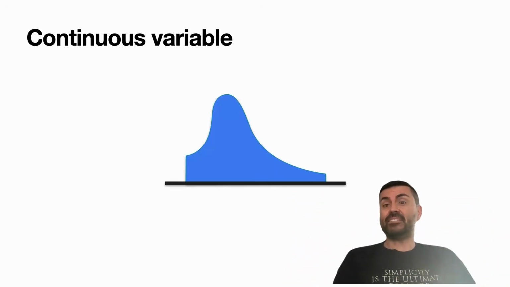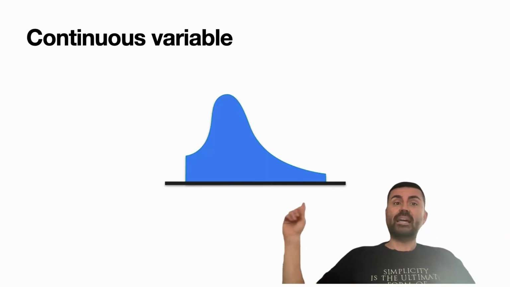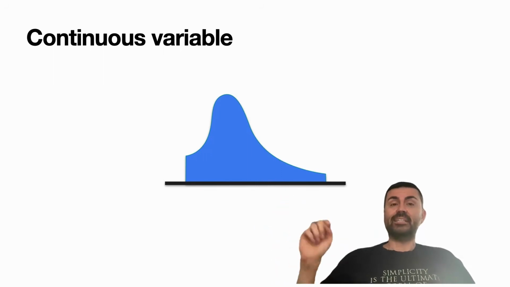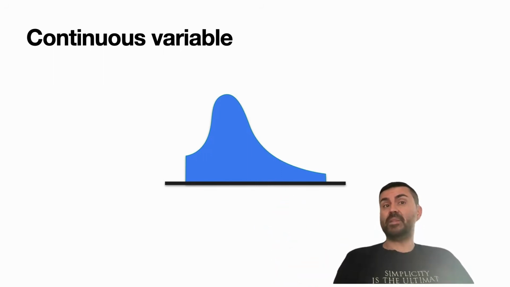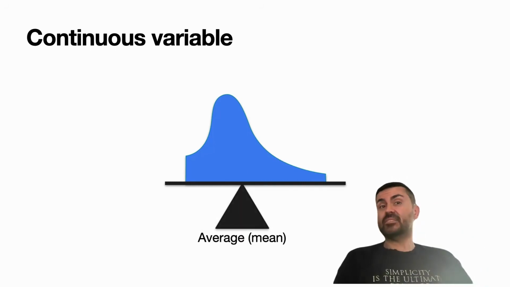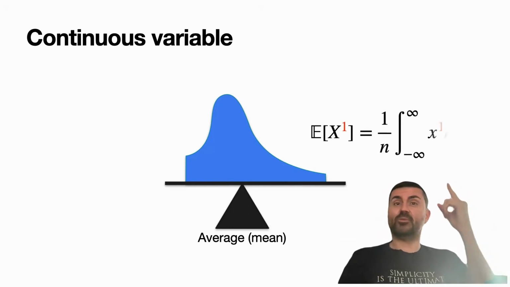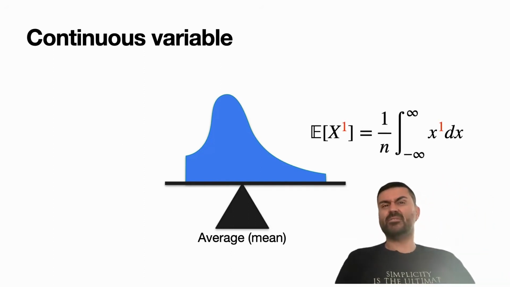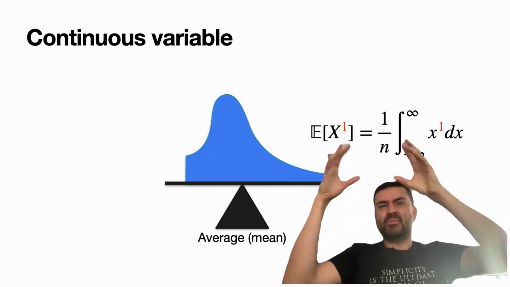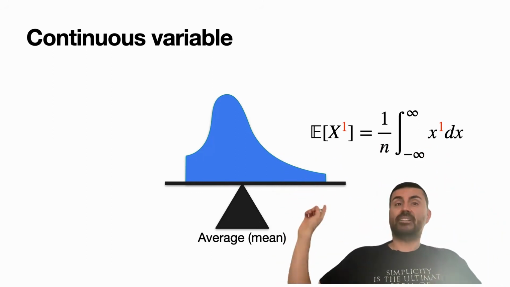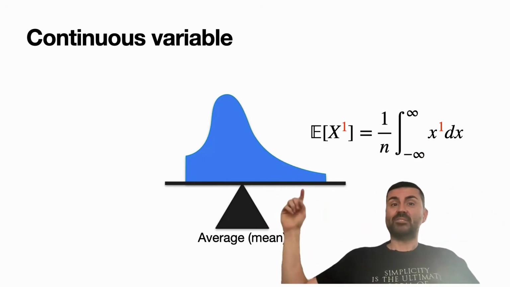You'll see. Now, if we have a continuous variable where we could pick any of these values with the likelihood equal to the height, the same thing happens. The average or the mean or the expected value is the place where you would balance this distribution. And since it's a continuous variable, if you like integrals, the formula is this one over here. If you don't like integrals, just think of it as an infinite sum of tiny things. Or you can think of it as, where would I balance this mass over here?